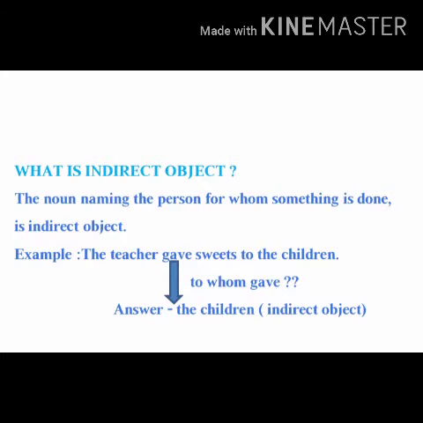So here the answer is sweets to the children, and the children is the indirect object over here. I must say now, the noun naming the person for whom something is done, an action being done, for somebody, is called an indirect object.